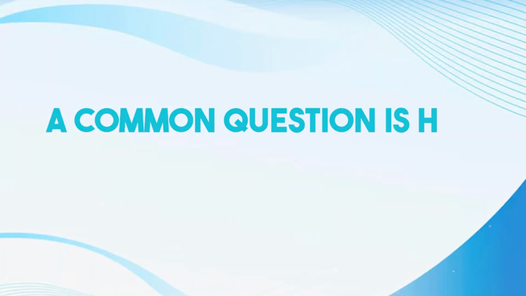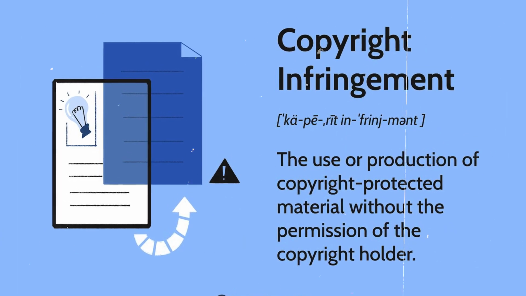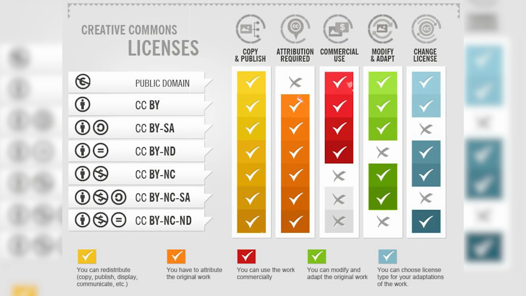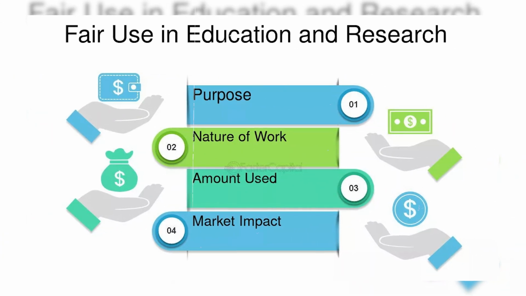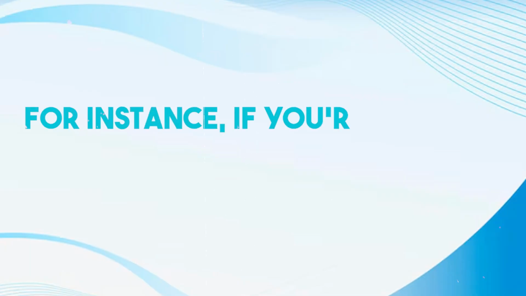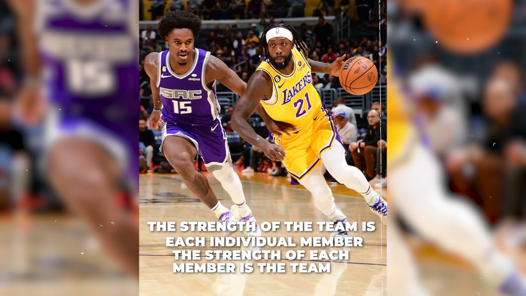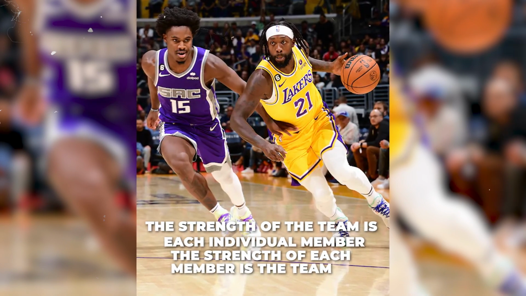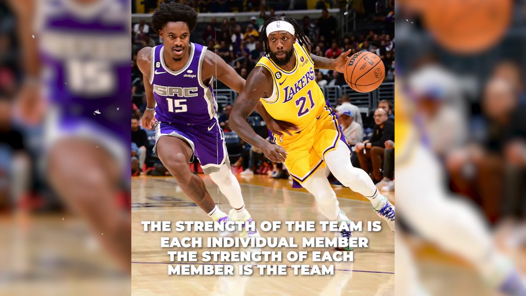A common question is how to use clips from other people's videos legally. The key is understanding and respecting copyright laws. Use Creative Commons licensed content when possible, and always credit the original creator. If you're using clips under fair use, ensure your use is transformative, meaning it adds new expression or meaning to the original content. For instance, if you're commenting on a controversial moment in a game, use short clips to highlight your points and add your own commentary. This not only keeps you within legal bounds, but also makes your content more interesting and engaging.